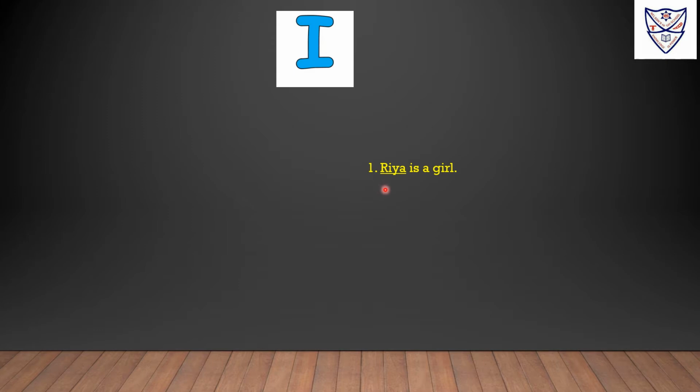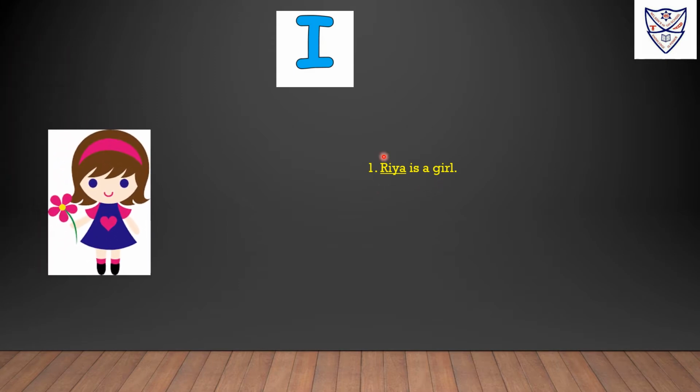First sentence is Ria is a girl. In this picture we can see this is Ria. When we talk about myself, we use the pronoun I. Here Ria is a noun, so the answer will be I am a girl. So instead of Ria, we have used pronoun I, and with I we use helping verb am. Ria is a girl. I am a girl.